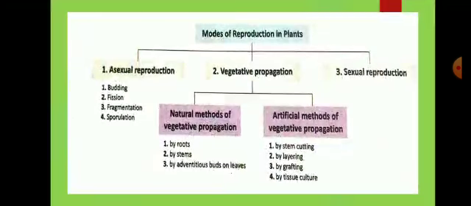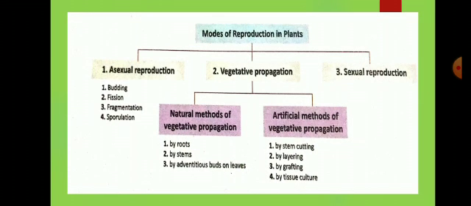Here I have represented the three modes of reproduction in a schematic way. So let us recall what we have discussed in this video. We have discussed the modes of reproduction in plants. The three modes are: asexual reproduction, vegetative propagation and sexual reproduction.